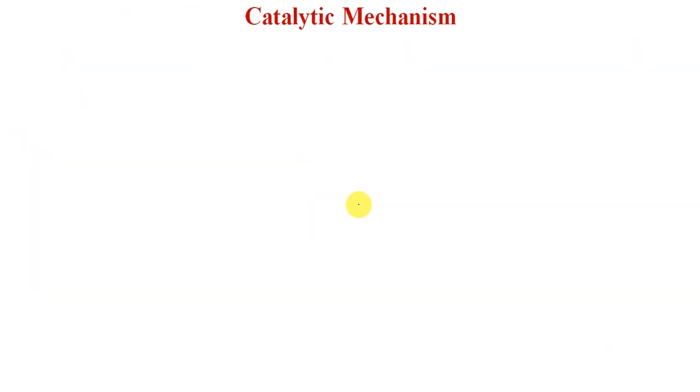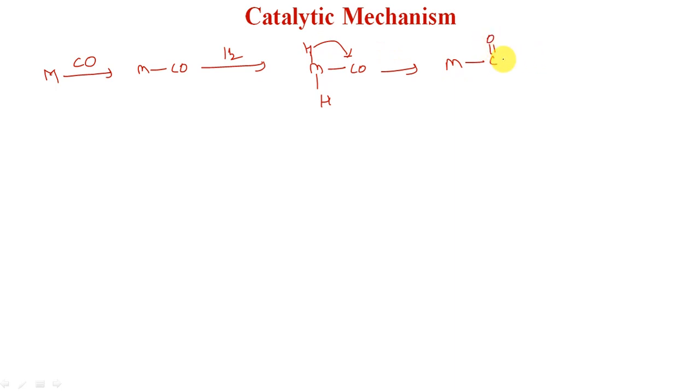Now what is the catalytic mechanism? This can be represented in this way. This is the surface of the metal, represented as M, and first of all CO adsorbs on the surface of the metal to give M-CO. Then hydrogen comes. This hydrogen reacts to form metal hydride complexes in this way. After that there is a transfer of this hydrogen to the metal carbonyl to form metal formyl complexes. So this is the eta-1 formyl complex which is formed over the surface of the metal.